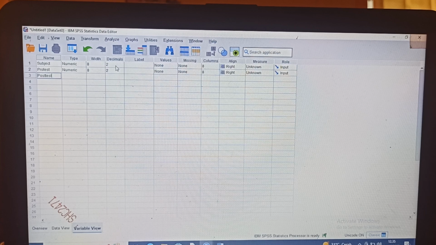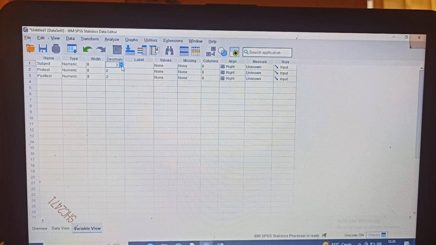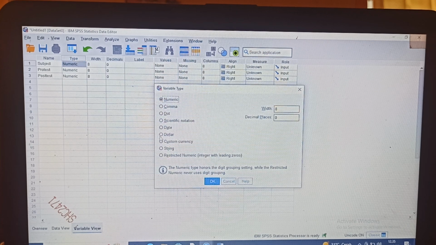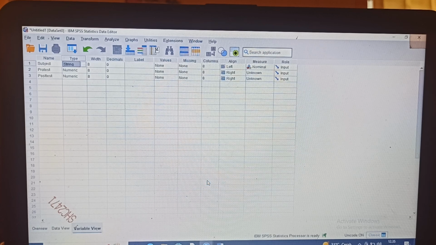Usually the decimal is 0 for the pretest and also the post-test. And the type here usually uses string for the subject, because it is alphabet.